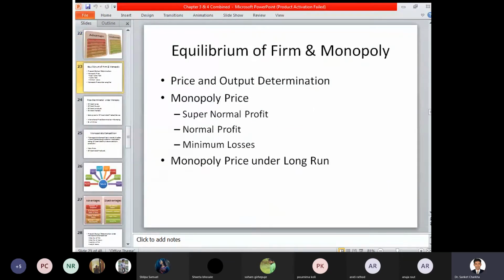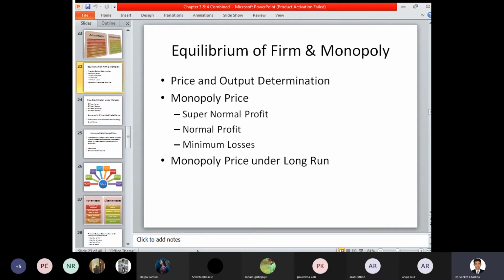Now moving to the concept of equilibrium of firm in monopoly. As we have seen the equilibrium of firm in the perfect competitive market, in the same way you have the price and output determination in the case of the monopoly firm also. In a monopoly market, there is only one seller, and that one seller is regulating, controlling, or ruling the market economy. The price is set by that particular seller itself, and accordingly the entire market is controlled and regulated by the same product or commodity that has been provided.